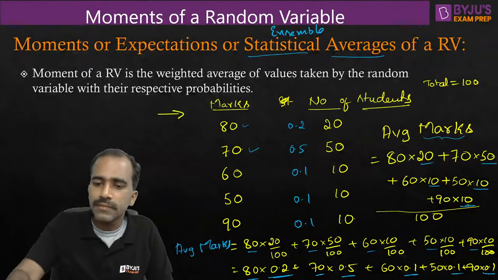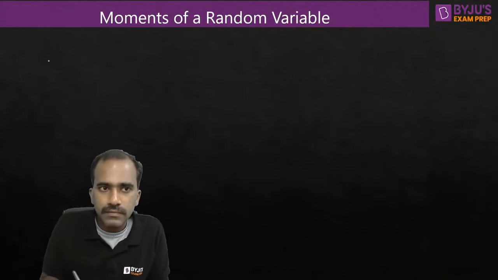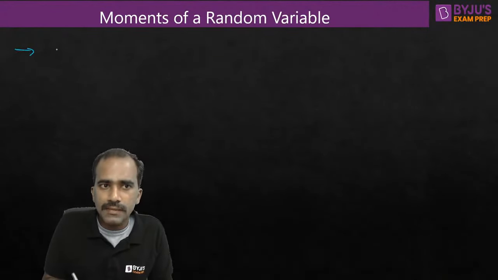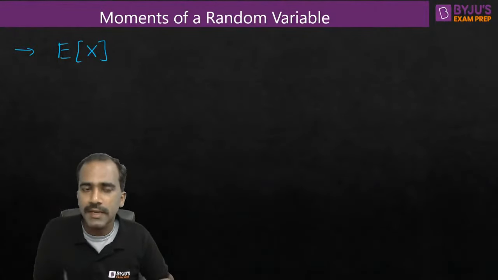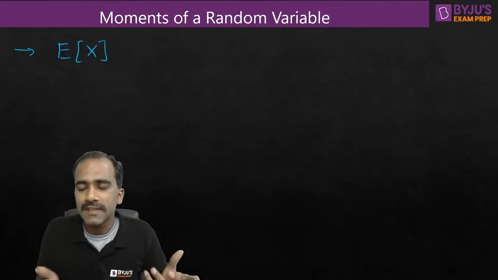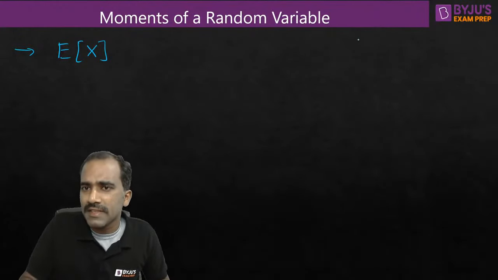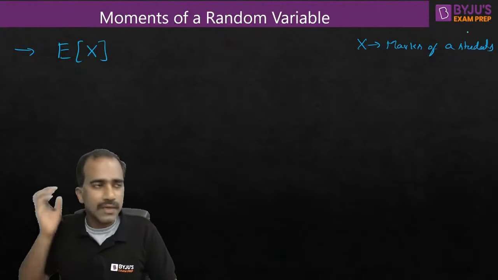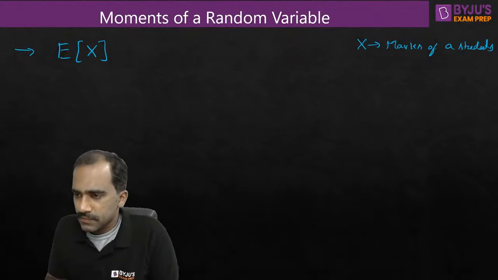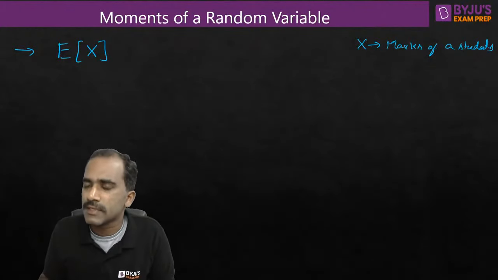Now we will get into the mathematics of it. The notation that we use is expectation of x. This is the notation. If x is a random variable, a random variable takes different values with different probabilities, right? So for example, random variable you can define it the way you want. I'll say x is marks of a student. A student has written an exam and we don't know what the marks are. And I've defined the marks of a student as a random variable x.